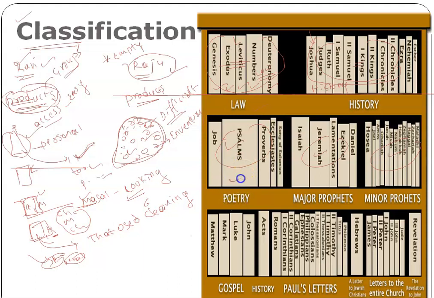If you go here, you may take this book or this book, all of these books will contain poems, because these are called poetry. So based on their properties, we have grouped them. Why? Because all of these have similar properties.